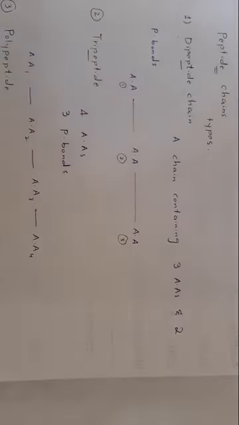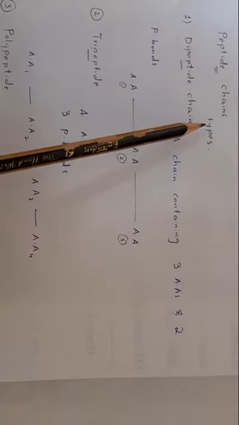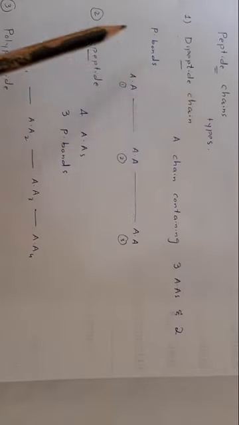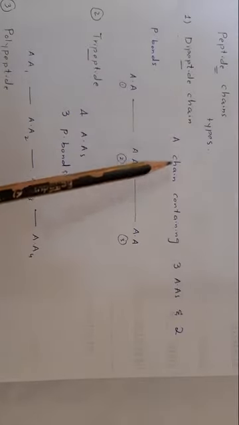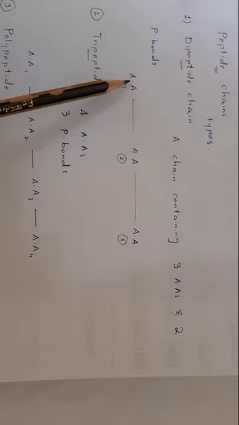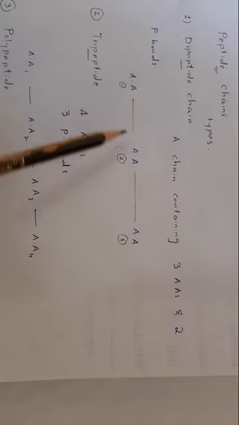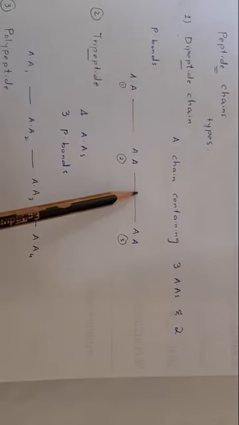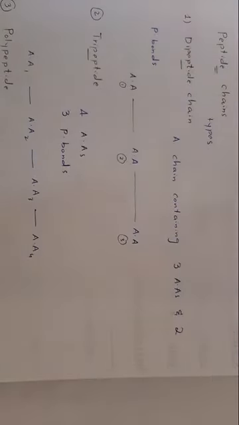Now peptide chains. There are three types of peptide chains: dipeptide, tripeptide and polypeptide chain. What is dipeptide chain? A chain containing three amino acids and two peptide bonds, one peptide bond and another peptide bond, is called dipeptide chain. While a chain having four amino acids, 1, 2, 3, 4, and three peptide bonds, 1, 2, 3, is called tripeptide.